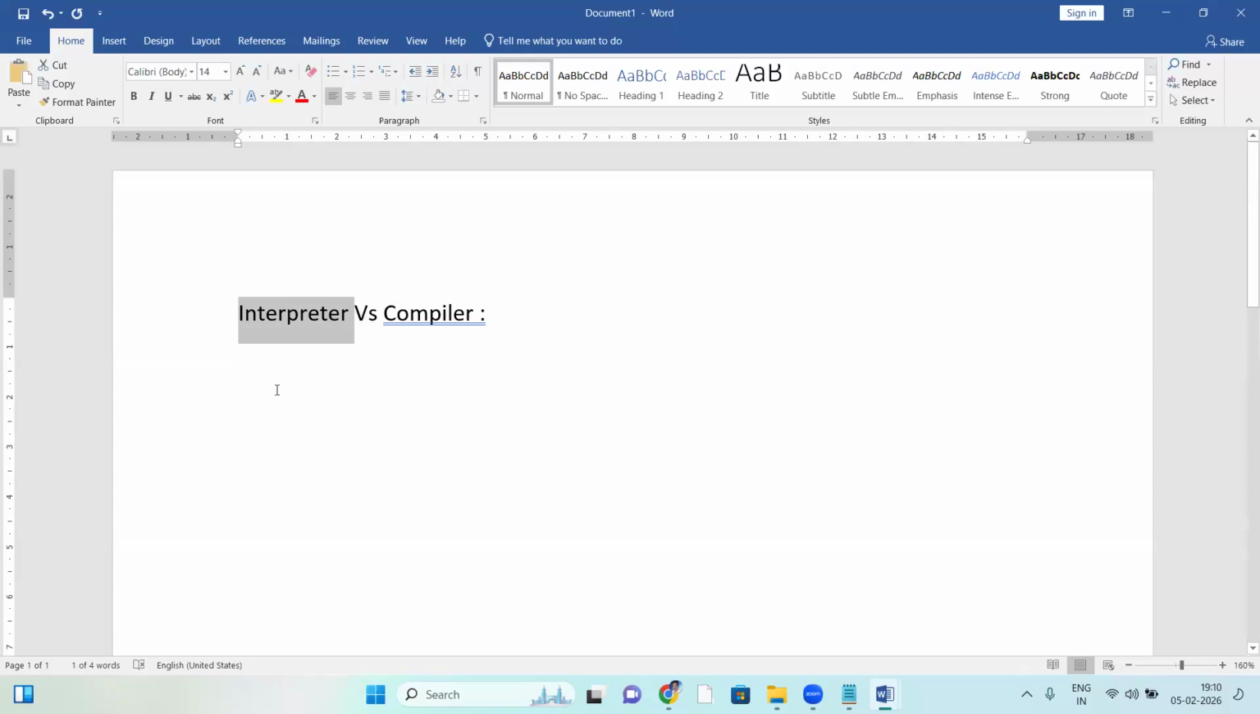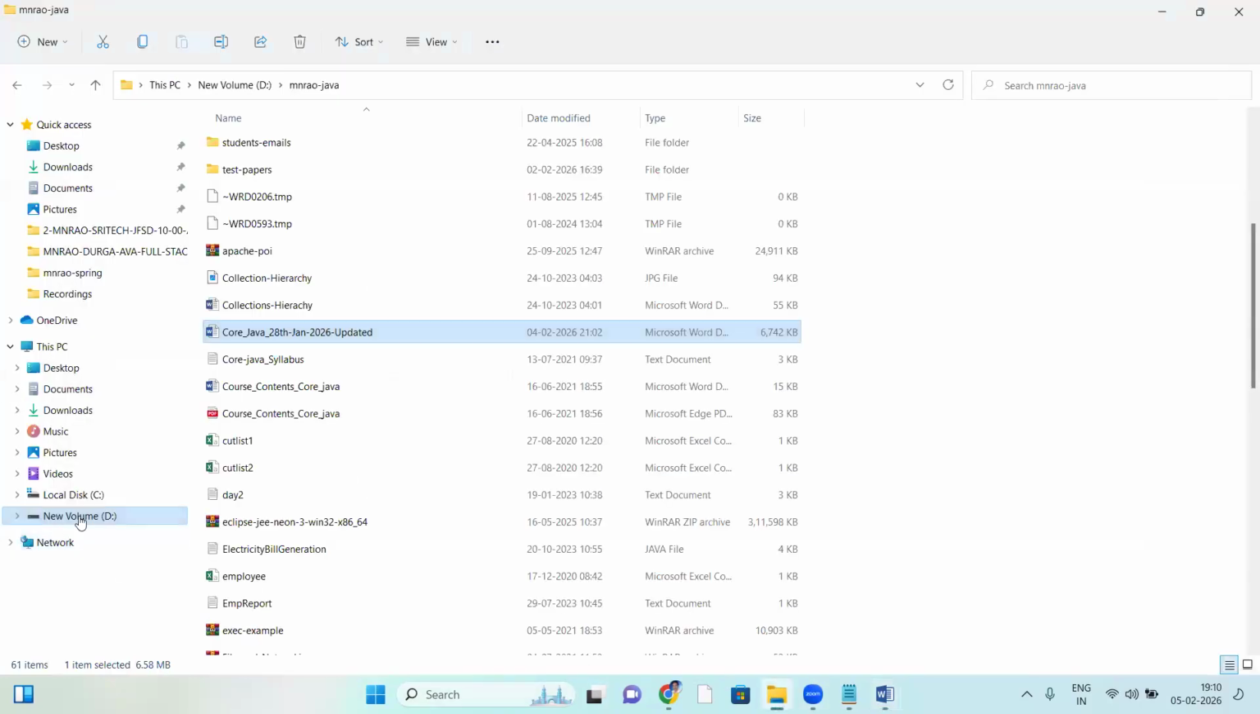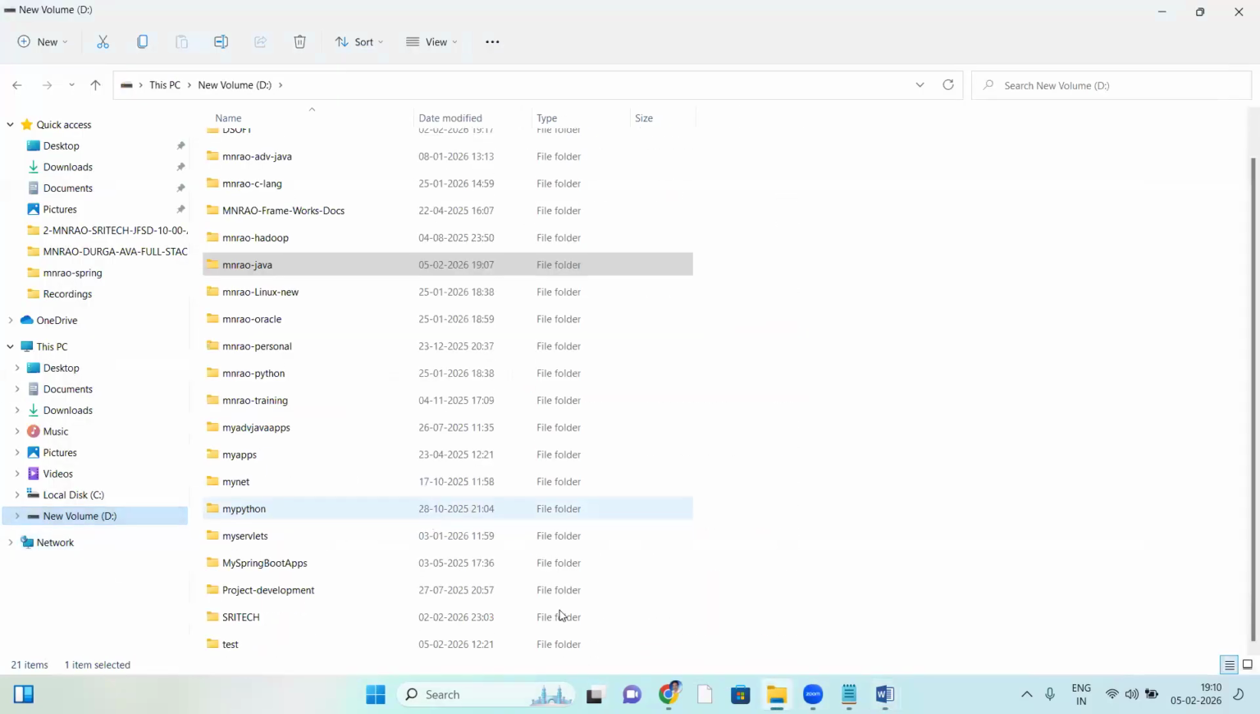First, let us see about the interpreter. For the interpreter, I'm taking Python. Python is the best example of an interpreter based language. For example, test.py, some Python script. Let me write a very simple script here.